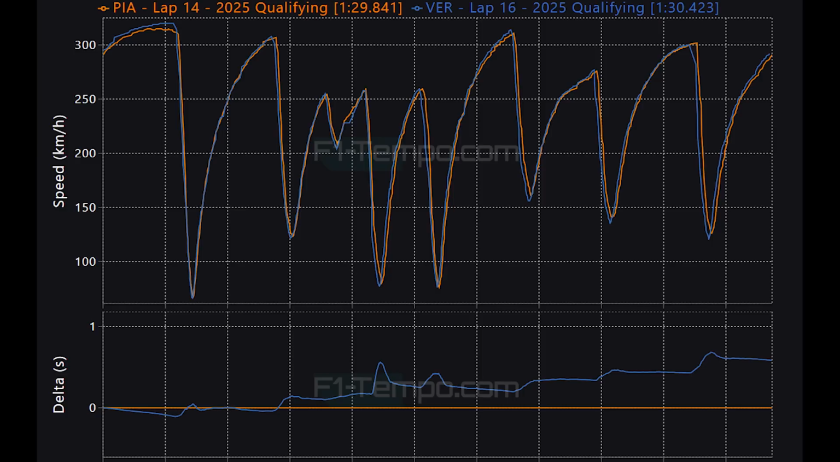Turn 8 as well is where Verstappen loses quite a lot of time, then going into turn 11 as well, and also at the final corner, Piastri in the McLaren is able to just brake later as he has more confidence and probably still has a bit more performance in the tyres. And overall, there was 0.6 of a second between Verstappen and Piastri.